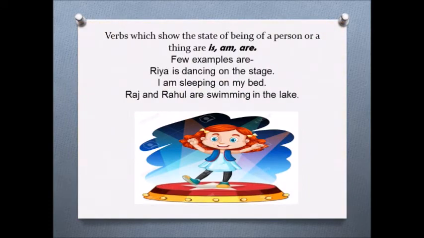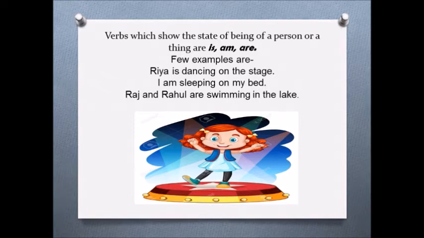Verbs which show the state of being of a person or a thing are is, am, and are. For example, Riya is dancing on the stage. I am sleeping on my bed. Raj and Rahul are swimming in the lake.